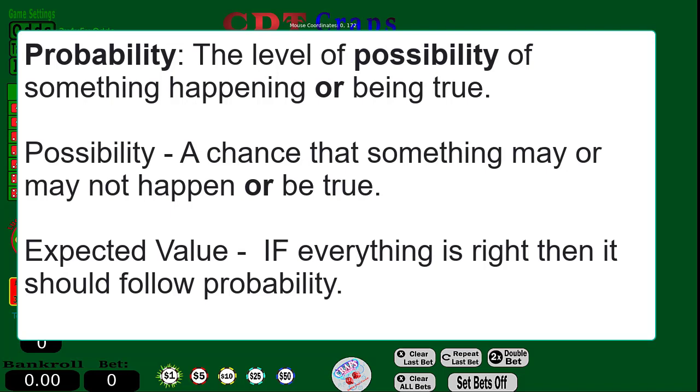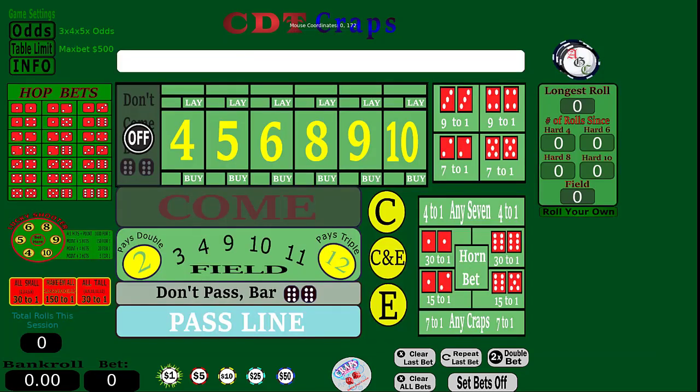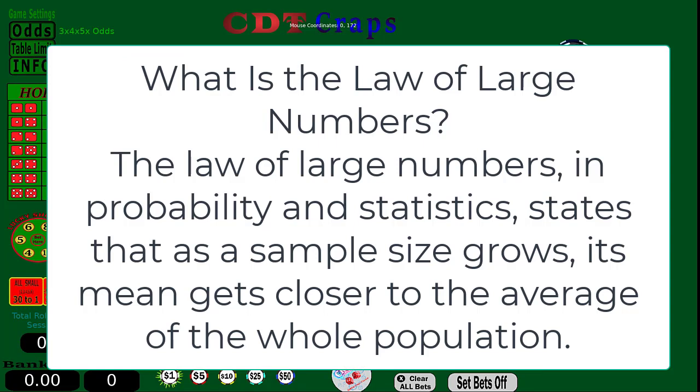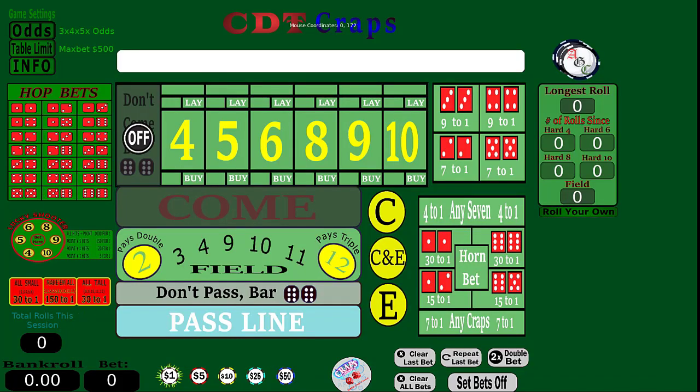Now, here's the problem. When we look at this, there is a very small window of time. There is the law of large numbers. This is a fact. Over a long period of time, things should fall into place to where they need to be, so you should see the 7 roll about 16% of the time, the way the distribution would be. But that is over a long period of time, and there could be a lot of variance along the way. A lot of people say at least 10,000 rolls. I don't know what the exact number is, but it's at least 10,000 rolls.